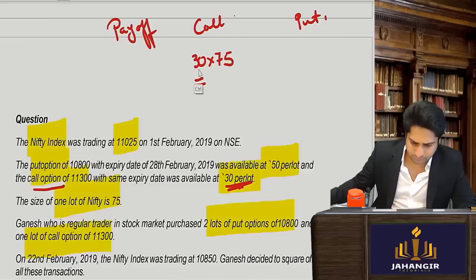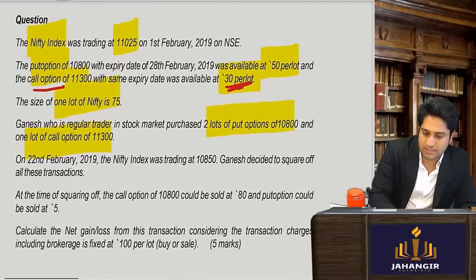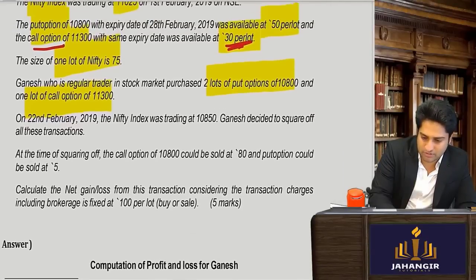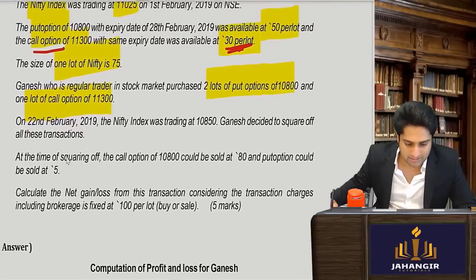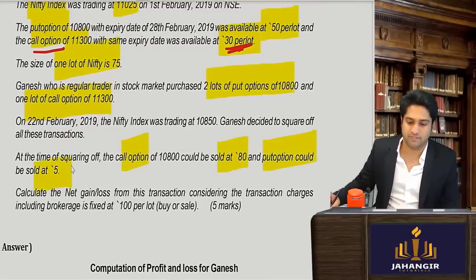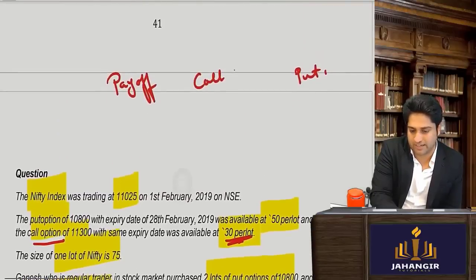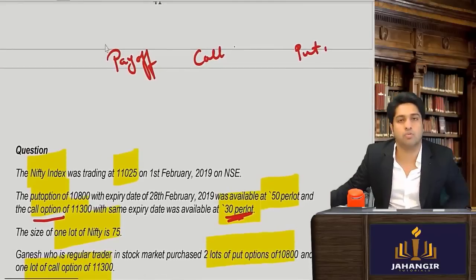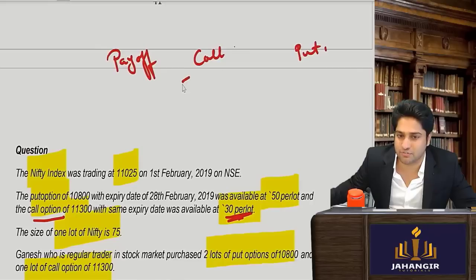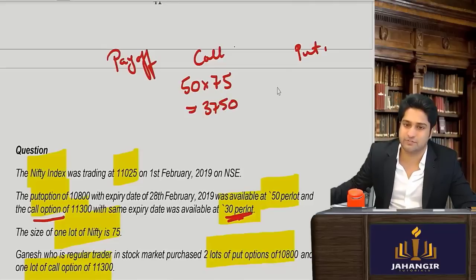Okay, so maybe we'll go in this fashion: 30 rupees per lot. Now the call option he bought at 30 rupees, I want to see at how much he sold it off. At the time of squaring off, the call option could be sold at 80 rupees and the put option could be sold at 5. So what he bought for 30, he can now sell for 80. That is a 50 rupees gain into 75 per lot. So how much is the amount? 3750. 3750.